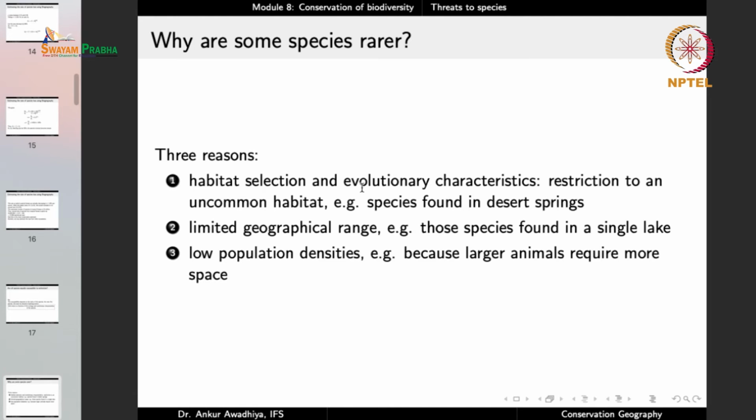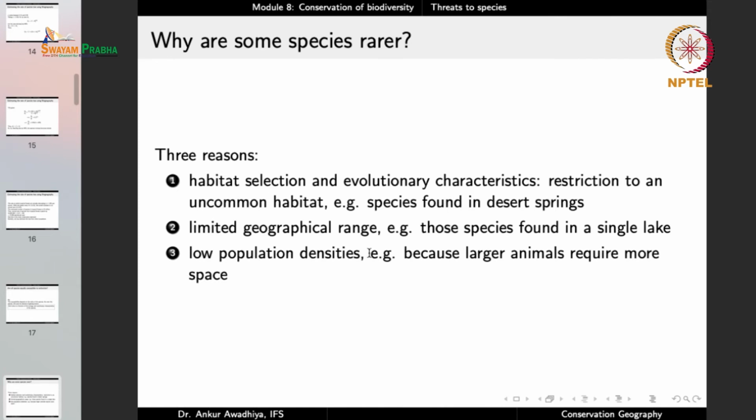Certain species are rare because of their habitat selection and evolutionary characteristics, such as restriction to an uncommon habitat. An example is species that are found in desert springs. Because springs in the desert areas are by nature very few in number, if we had too many springs, then probably the area would not have been a desert. So the springs in a desert are very few. So the species that have made the desert springs their homes will automatically be very rare, because their habitats themselves are very rare.